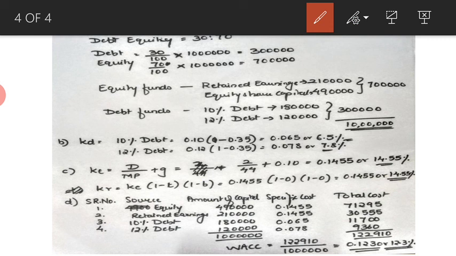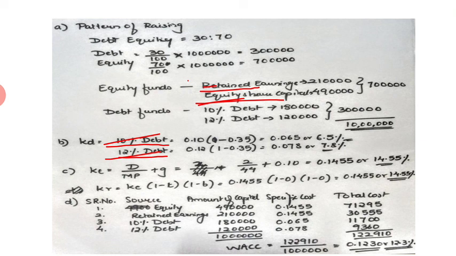I hope you are clear with the calculation of these specific cost of debt at 10%, debt at 12%, cost of equity and cost of retained earnings. Now let's move ahead to the last part, that is calculating the weighted average cost of capital. Okay, so there are how many sources? There are totally 4 sources. Now how 4 sources? Retained earnings is there, equity is there, and there are 2 debts, that is 10% debt and 12% debt. So it becomes 4 sources, 1, 2, 3 and 4 sources.